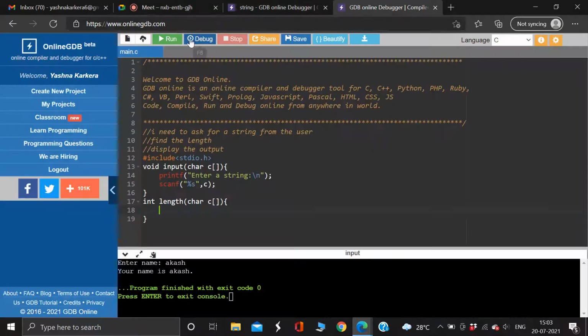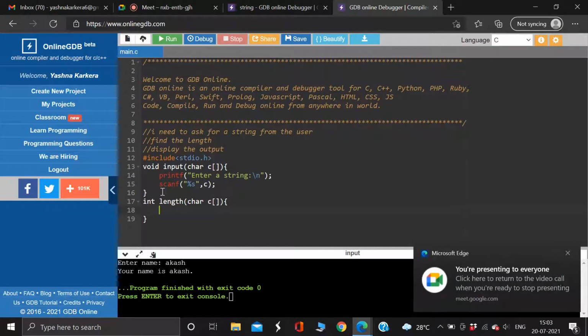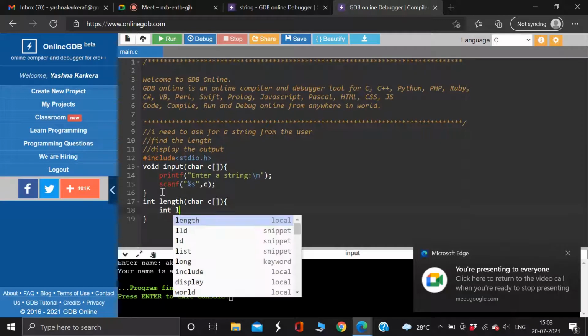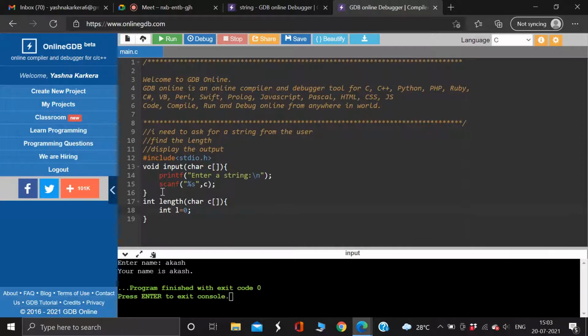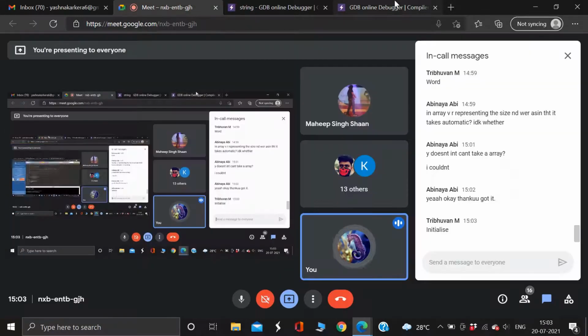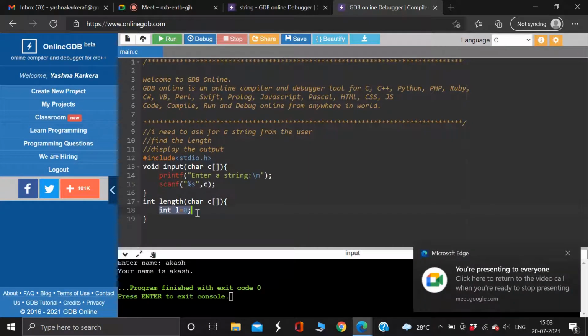Very good, very good, initialize. This is what I was expecting. First, you initialize it, right? So I make it 0. Okay. So very good, Tribhuvan. First and foremost thing that you need to do before using a while loop is initialize.